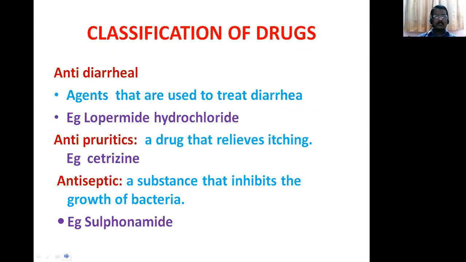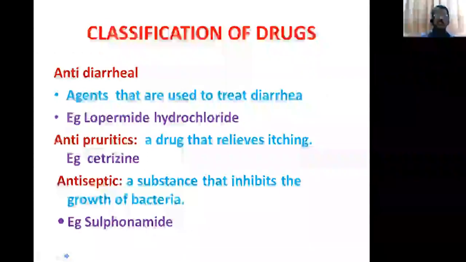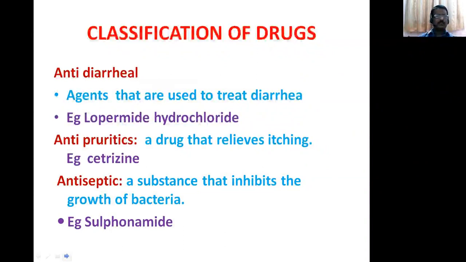Antidiarrheal. So diarrhea is an increase in the frequency and consistency of the stools. The agents that are used to treat diarrhea are called antidiarrheals, and examples are loperamide hydrochloride and bismuth kaolin are antidiarrheal drugs. And sometimes we are using metronidazole for diarrhea.